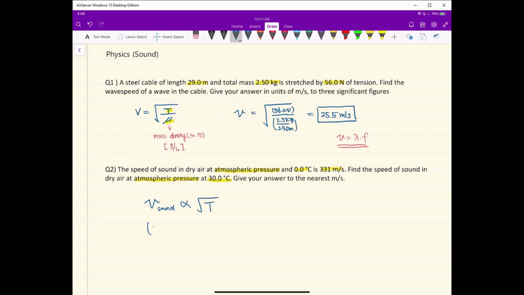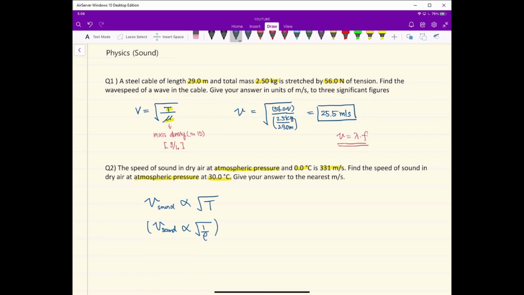So, sound speed is also proportional to the square root of 1 over rho, which is the square root of the inverse of density.